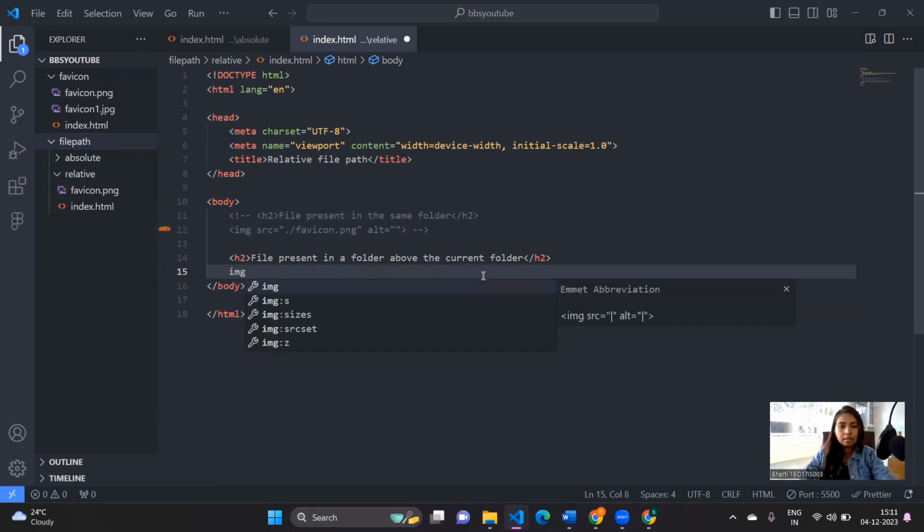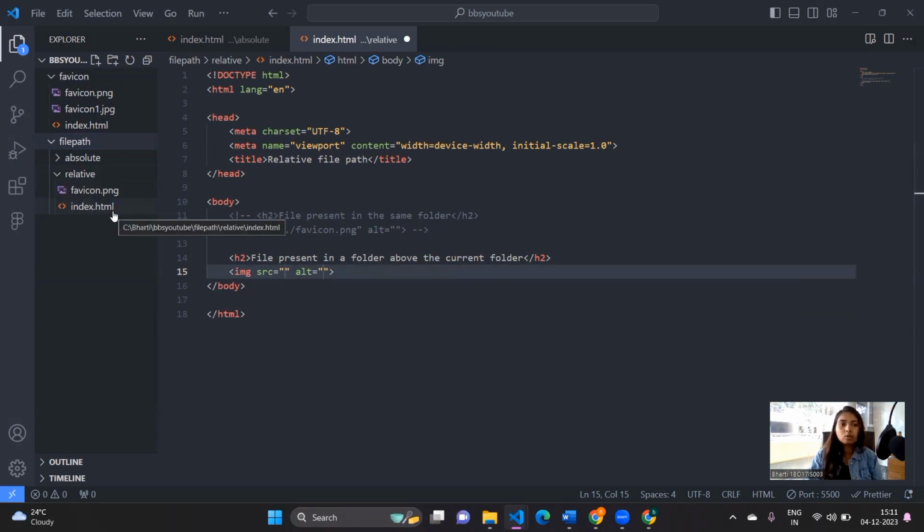So let's open the image tag, inside src. Now we are presently here in index.html, right? So we need to go back to this folder and then call this particular image. So what we have to do is first come out of this index.html to this level, and then to this level, and then again come back from that folder to the favicon folder, right? So if you put one double dot and slash, now you are out of this particular folder. So now you are in file path. Inside file path again I have, so that's what it is showing. Now you are in this level.